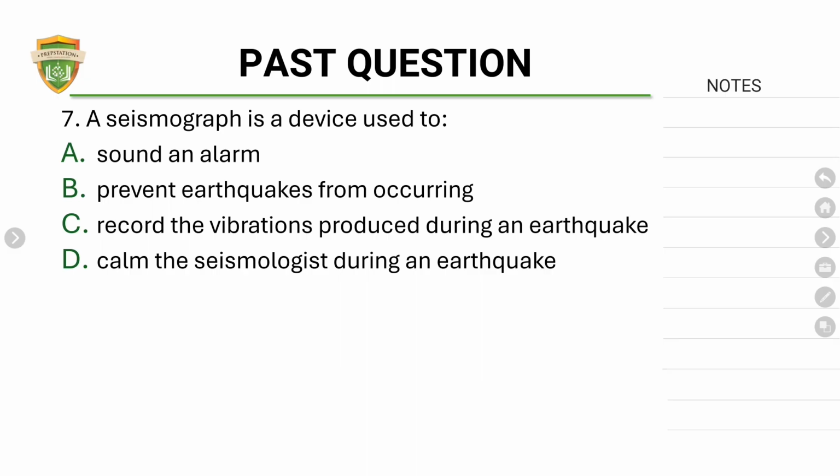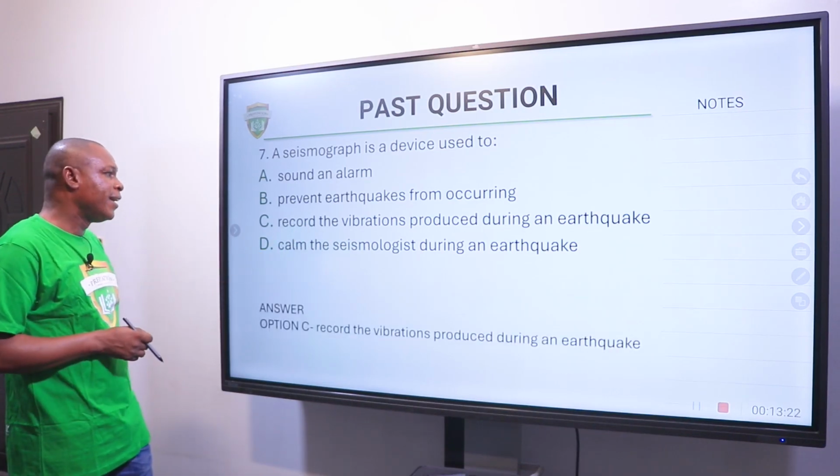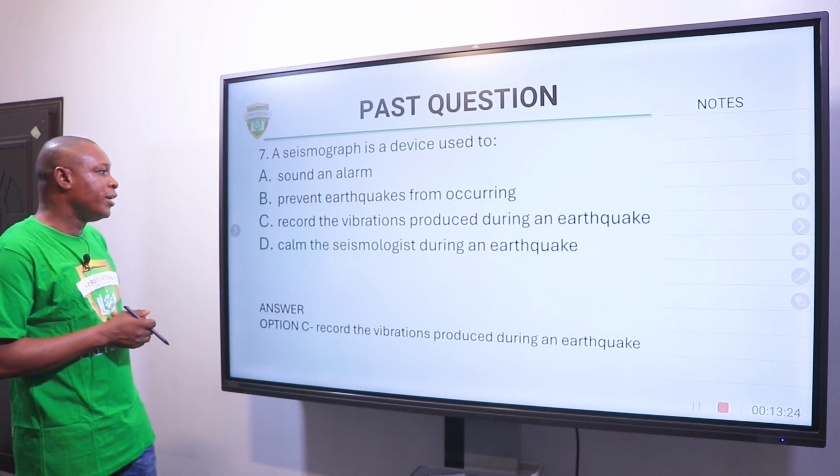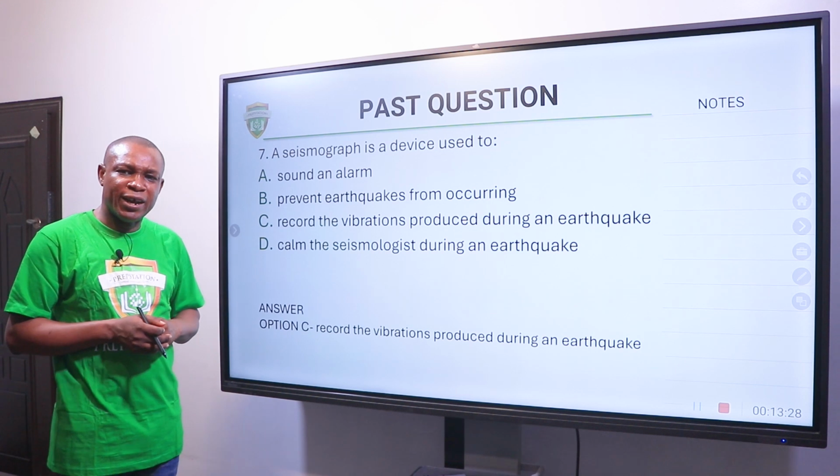A seismograph is a device used to A. Sound an alarm. B. Prevent earthquake from occurring. C. Record the vibrations produced during an earthquake. D. Calm the seismologists during an earthquake. The right answer is C, to record the vibrations produced during an earthquake.